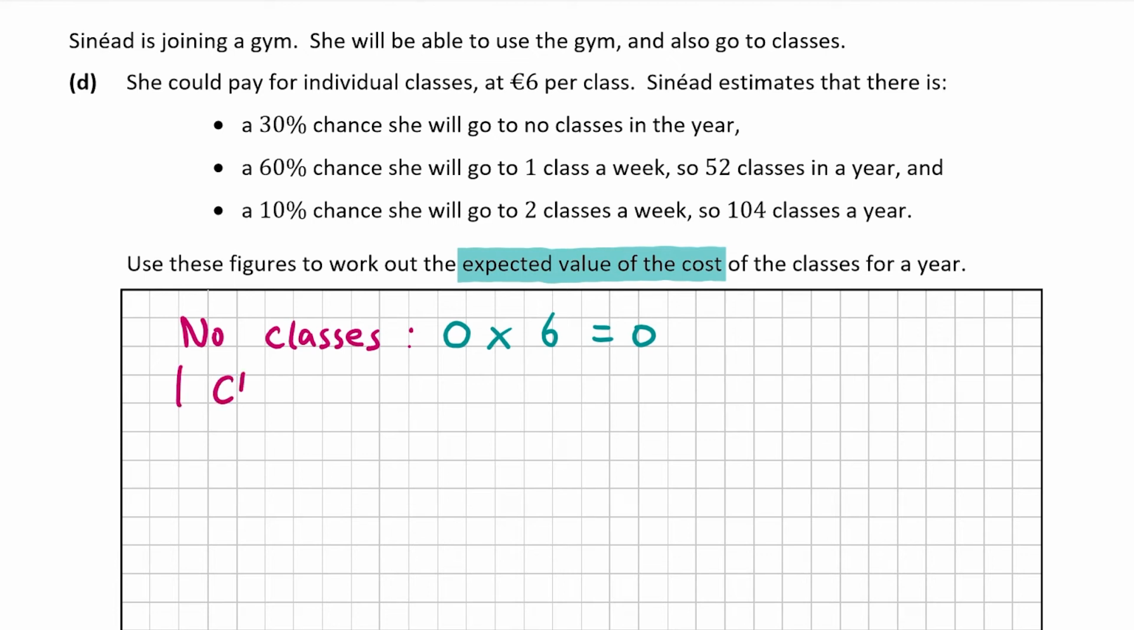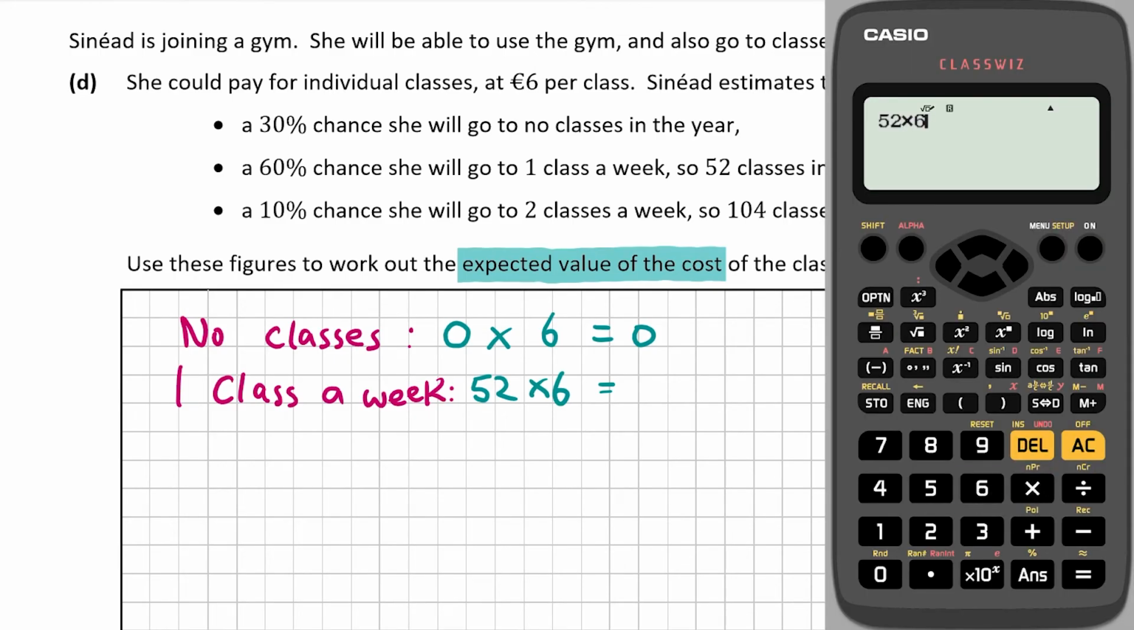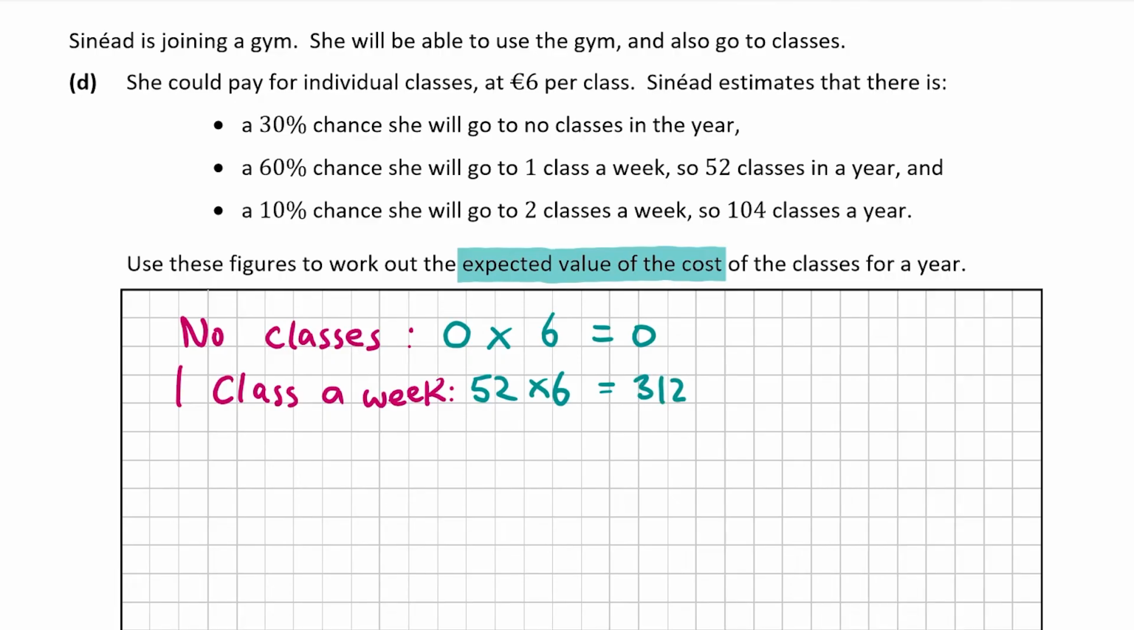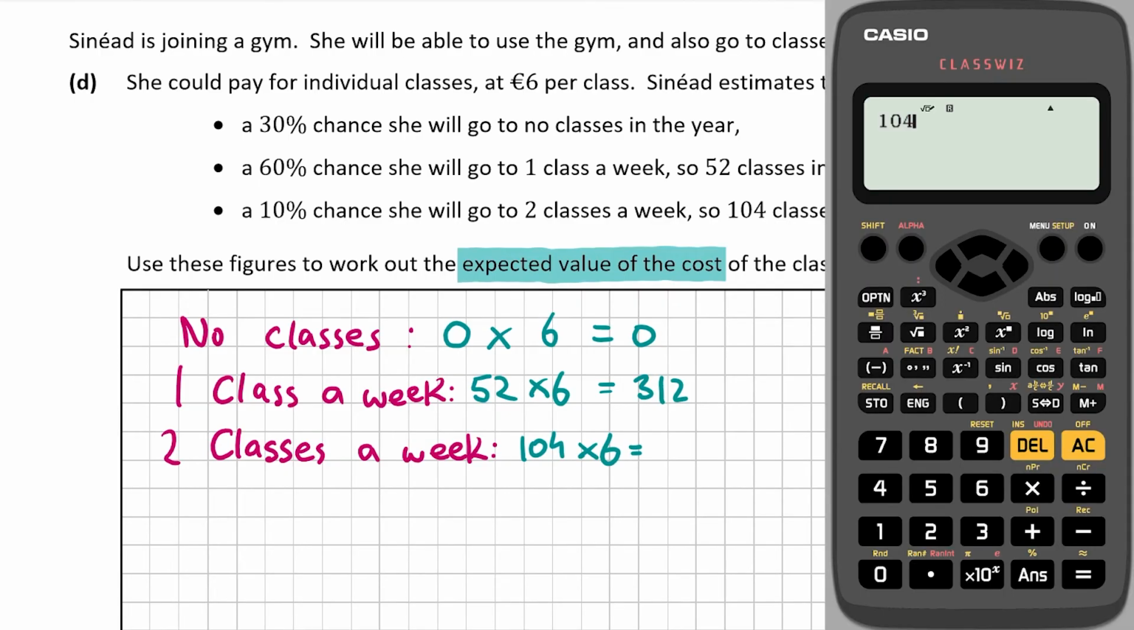And if she goes to 1 class a week, so that's 52 classes in the year at €6 a class, so 52 by 6, and that gives us 312. And finally, if she goes to 2 classes a week, so that's 104 classes in the year at €6 each, multiply that by 6. And 104 by 6 is 624.